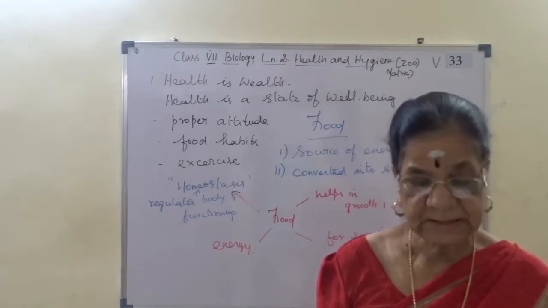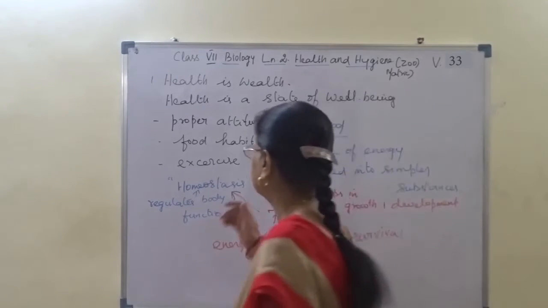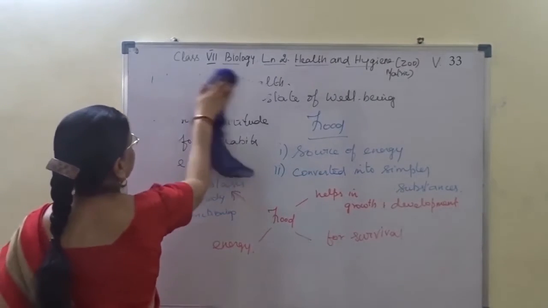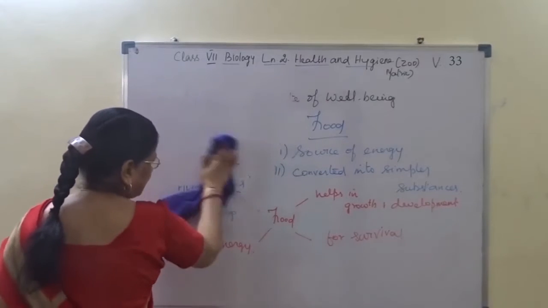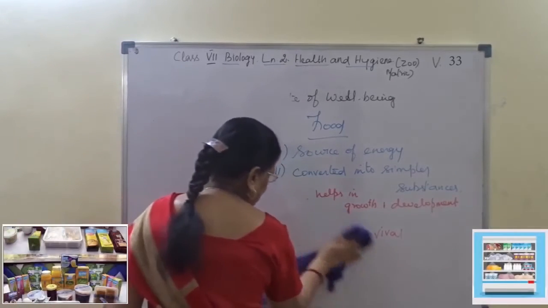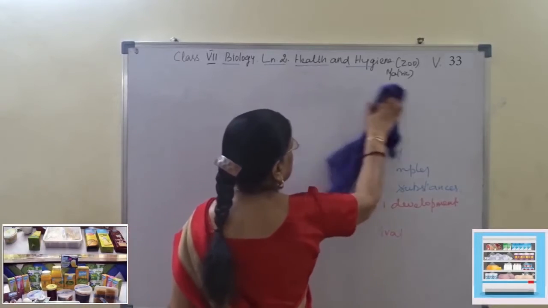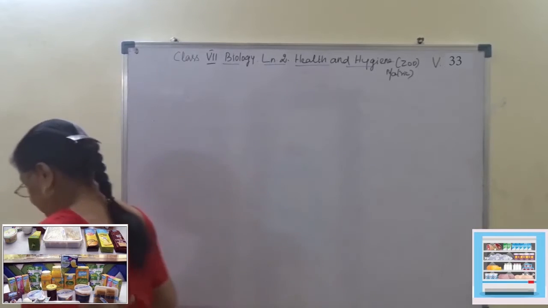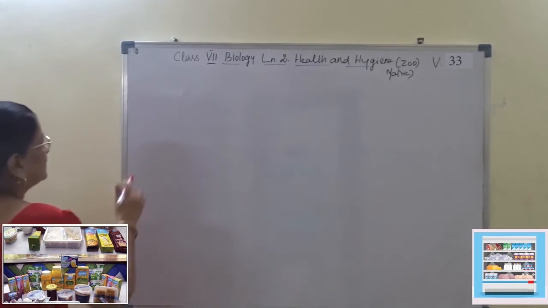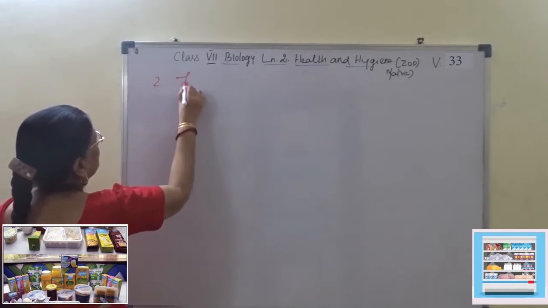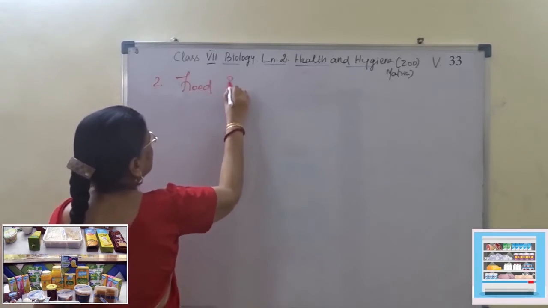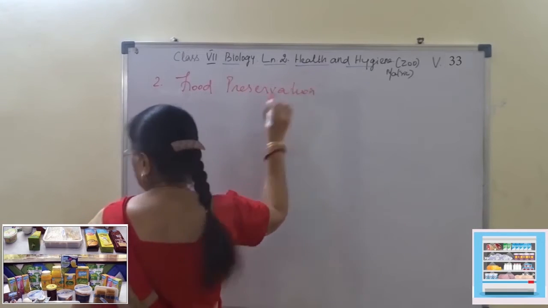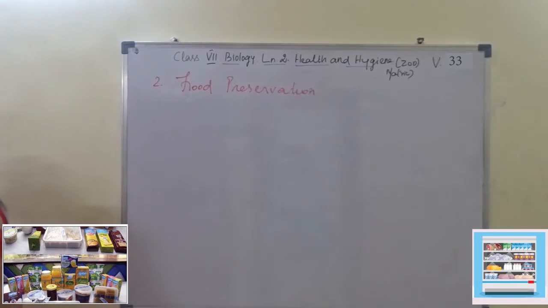Okay. The next heading, food preservation. What do you understand? Food preservation. In the food that we eat, it has to be preserved properly. That we learn under the heading food preservation. How it is to be preserved. There are different methods. Okay. So food preservation.